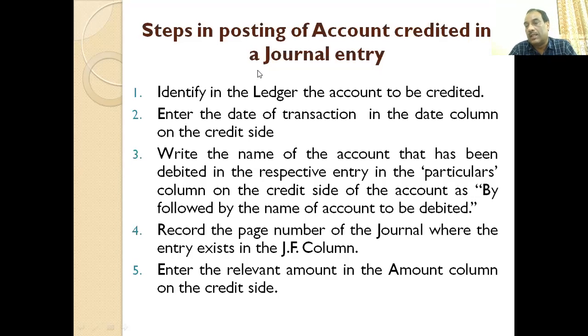And similarly, the account which is to be credited in the ledger is prefixed by By. So this is simple. Just try to understand. It is just opposite. The debit account in the journal becomes the credit account here.